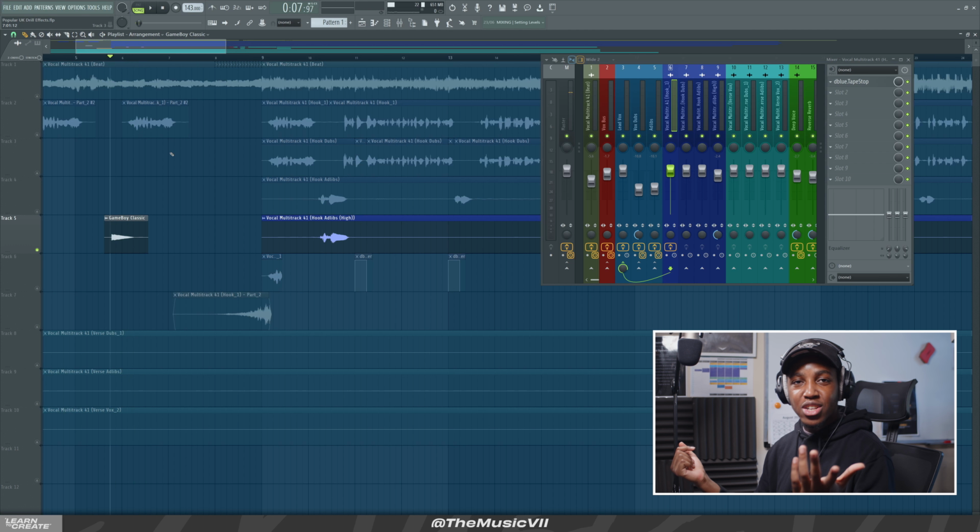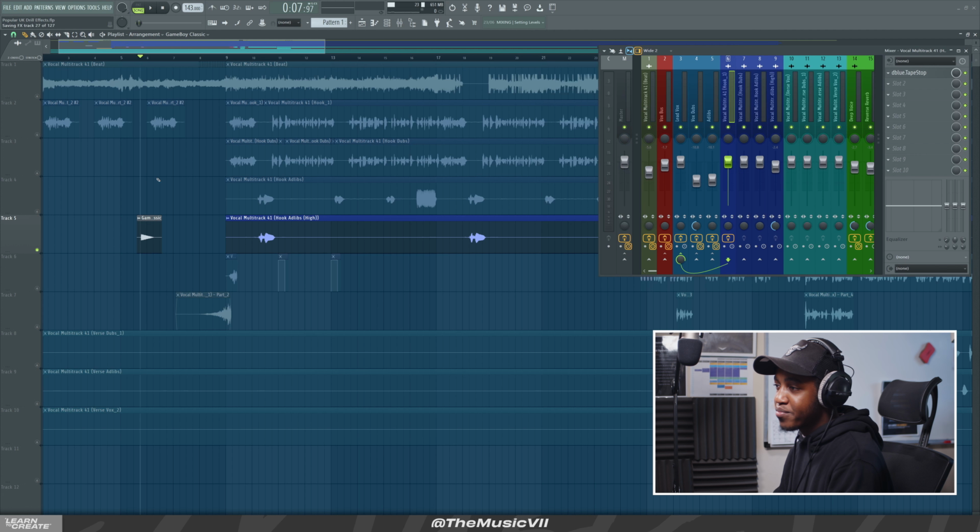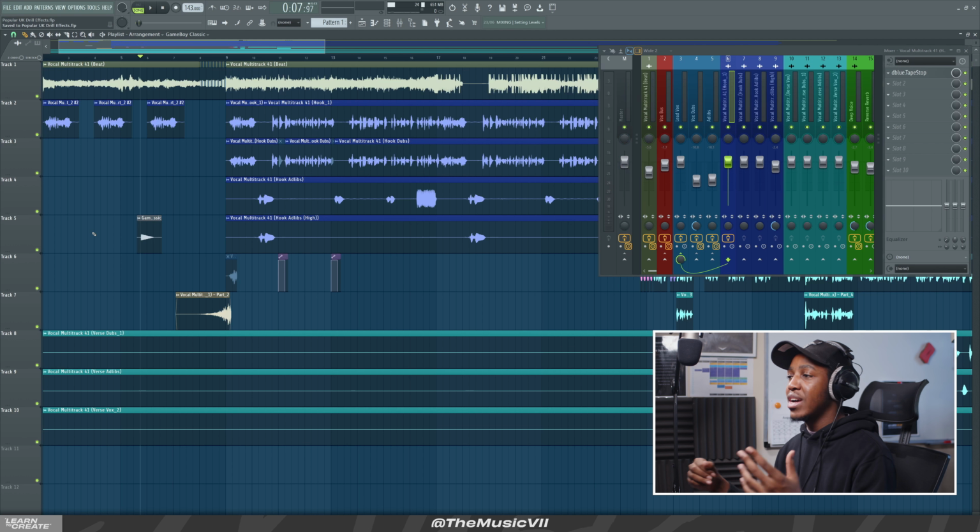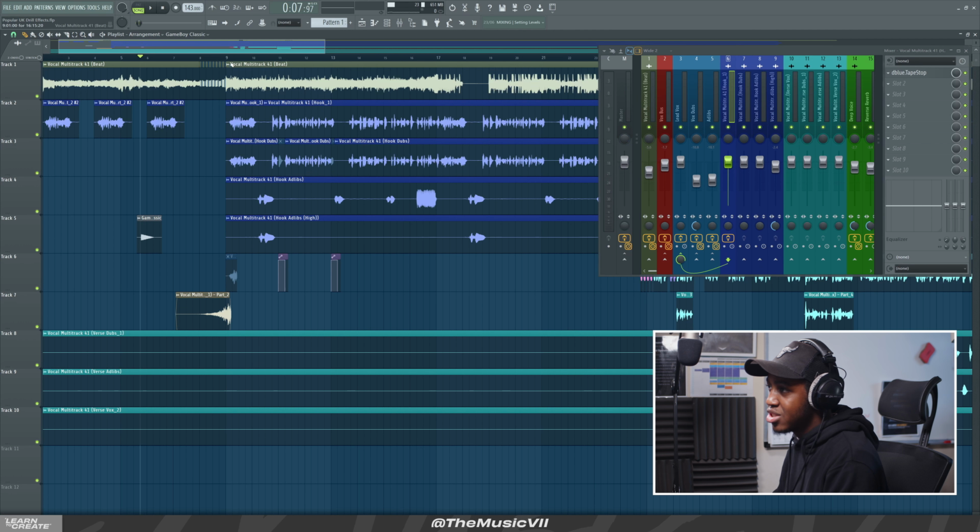And this is something a lot of UK drill artists use, and engineers use in tracks to signify points, in a sense. So let's apply this. First of all, of course, you want to identify where it makes sense to apply something like this. So let's just listen to the track.